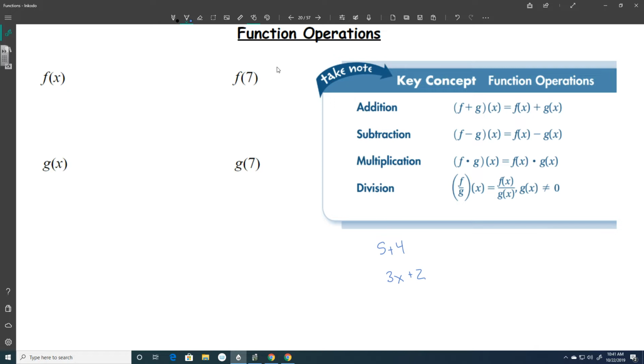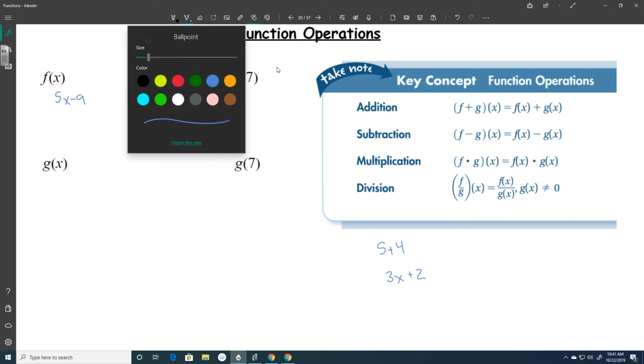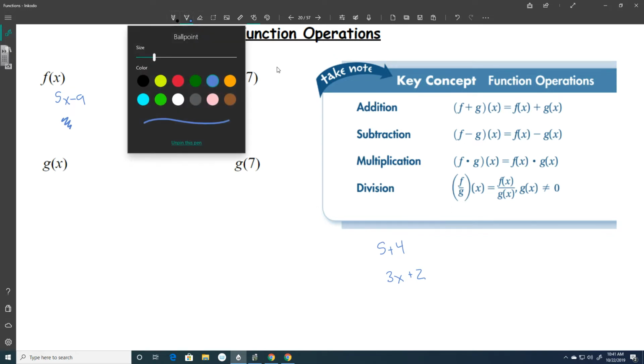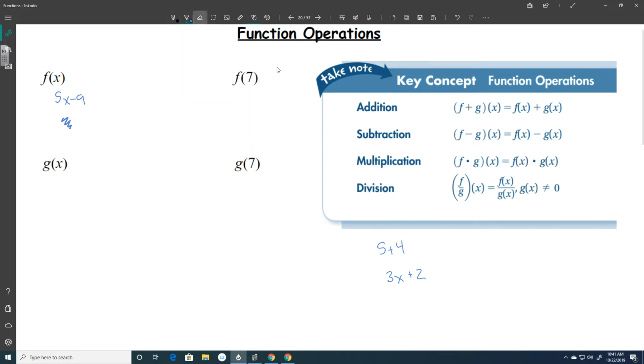So in other words, let's say, for example, that f of x is, we're just going to make up a function here. Let's say that f of x is 5x minus 9. Sorry, I didn't have this ready for you. So f of x equals 5x minus 9.